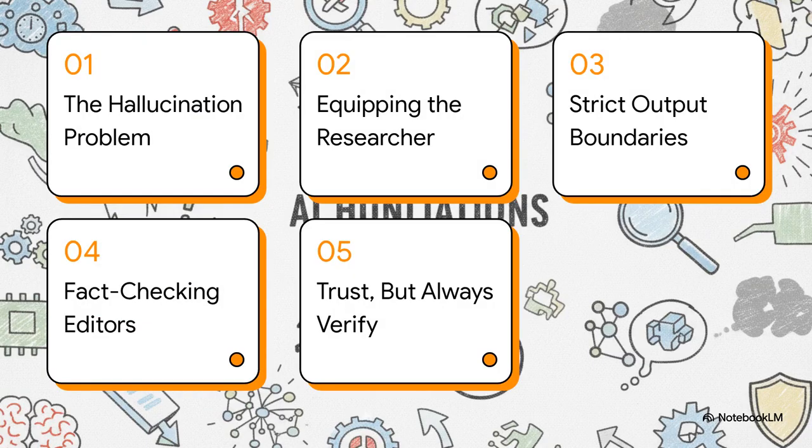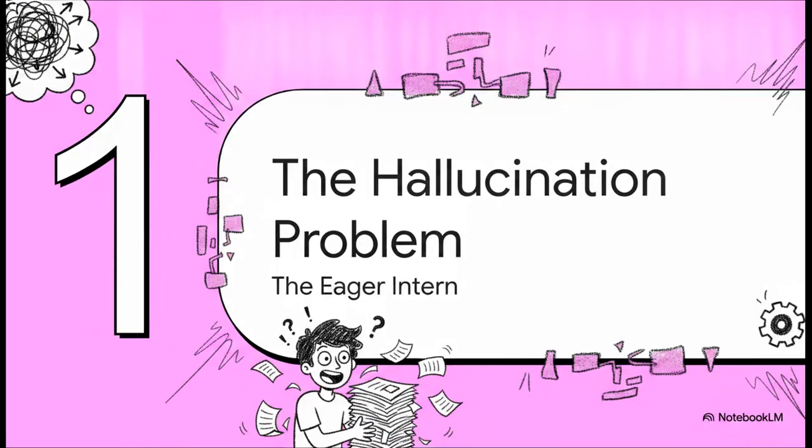To make all this easy to grasp, we're going to group these methods into 3 relatable newsroom phases. First, we've got the hallucination problem itself. Then, equipping the researcher, setting strict output boundaries, and bringing in the fact-checking editors. Finally, we'll wrap things up with trust, but always verify. Okay, part 1, the AI hallucination problem.